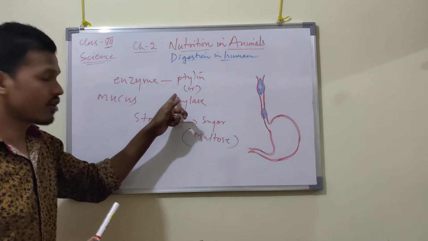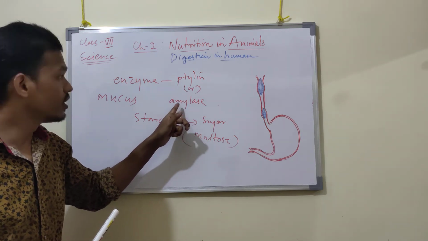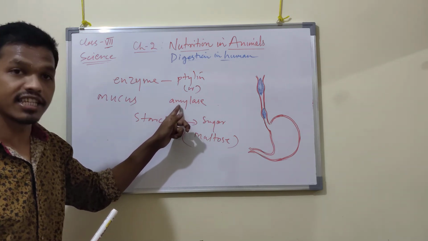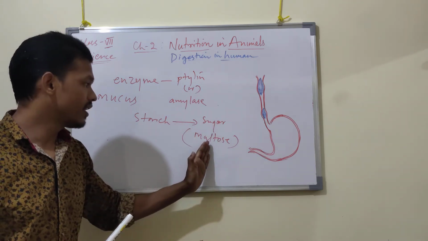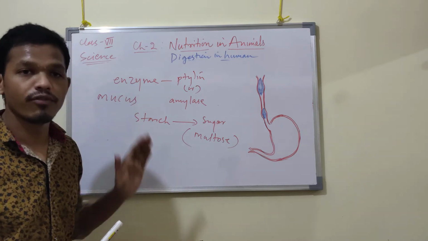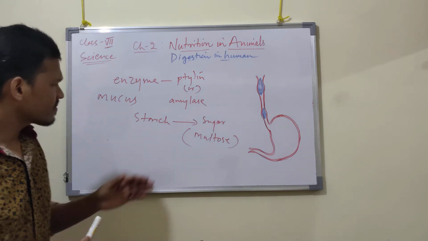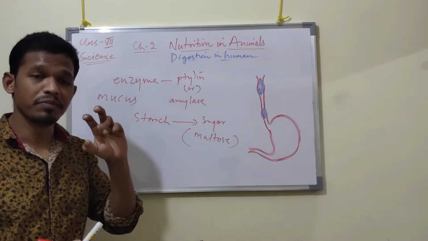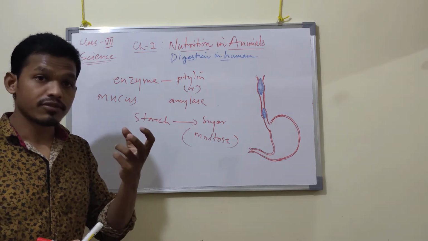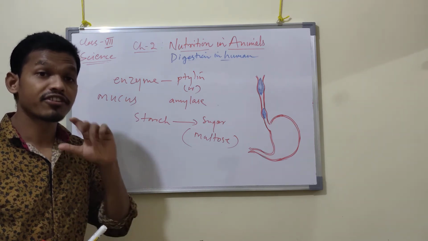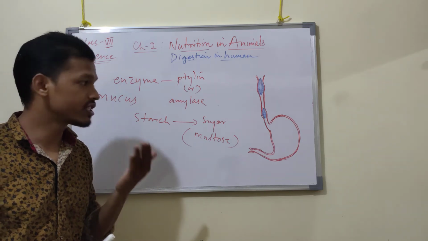In the presence of saliva there is the enzyme amylase, which helps in converting starch into sugar. Mucus is also involved in the digestion process. So after that, what happens? Our teeth break down the food particles, and after some digestion, our tongue also plays an important role. We also discuss the tongue.